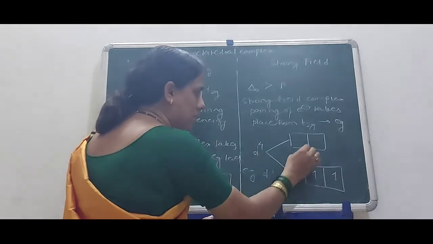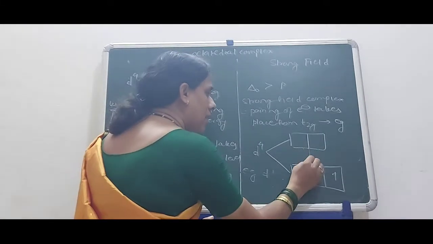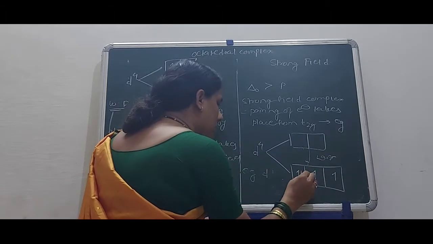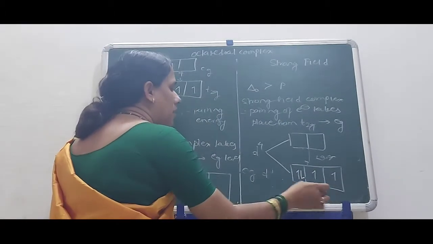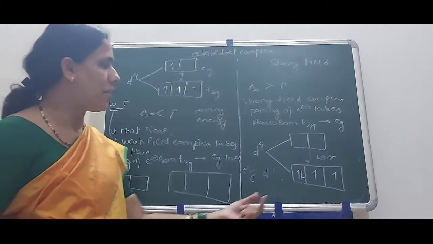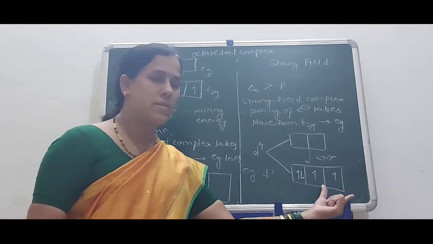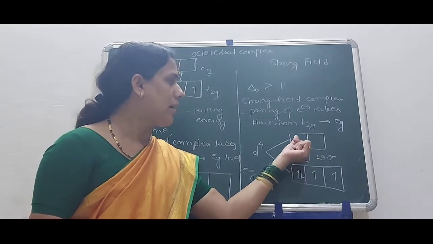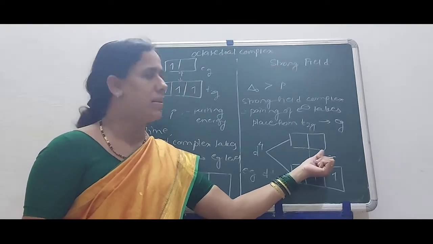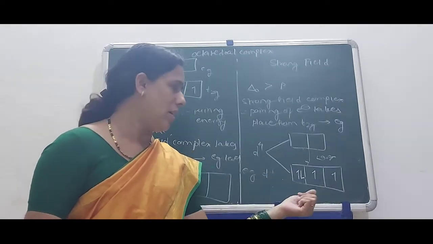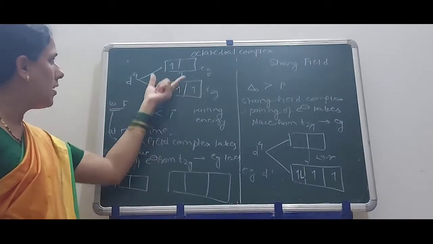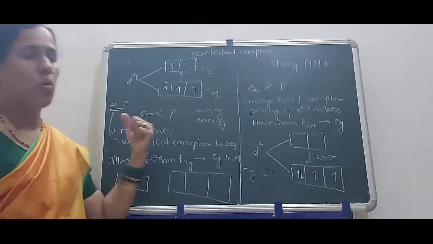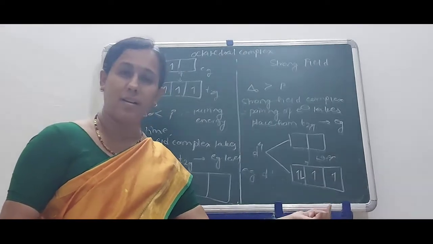This orbital, because this energy gap is very, very large. Therefore pairing of electrons takes place here, and after pairing of electrons is complete, the electron can enter the upper energy level, called the Eg energy level. Okay, got it? Here the number of electrons in the upper level is more, here it is less.